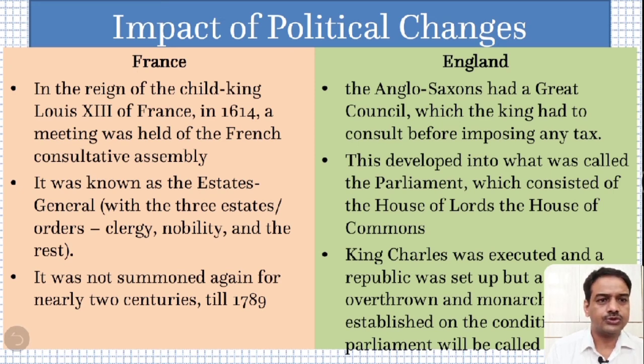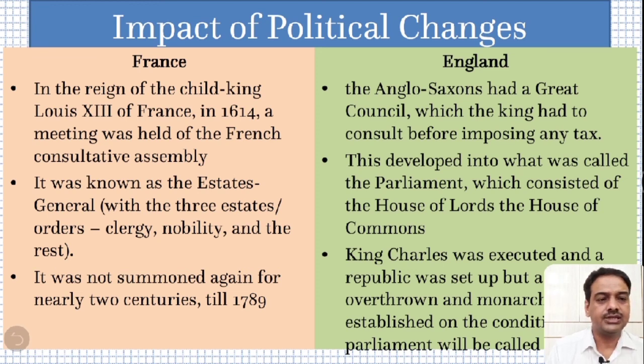And this developed into what was called the parliament, which consisted of the House of Lords and the House of Commons. The House of Lords belonged to the nobles, and the House of Commons belonged to the common people. They may be traders, they may be peasants as well. And King Charles, who wanted to impose taxes upon the people, when he called this meeting of parliament, was opposed by the nobles as well as by other people, and finally he was executed. But thereafter the monarchy was reimposed in England.